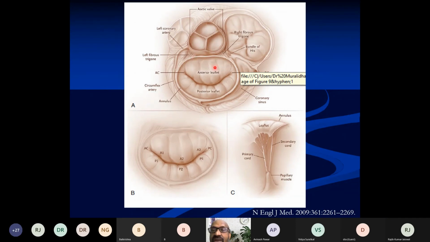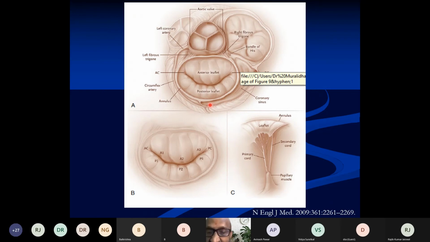And you have the bundle of His, and the circumflex artery is going around, and the coronary sinus is in close relation to the posterior rim of the mitral annulus. So these are the important structures which are in close proximity. To repeat, we have the aortic valve, especially the non-coronary and left coronary cusps, the two trigones, the bundle of His, the circumflex artery, and the coronary sinus.